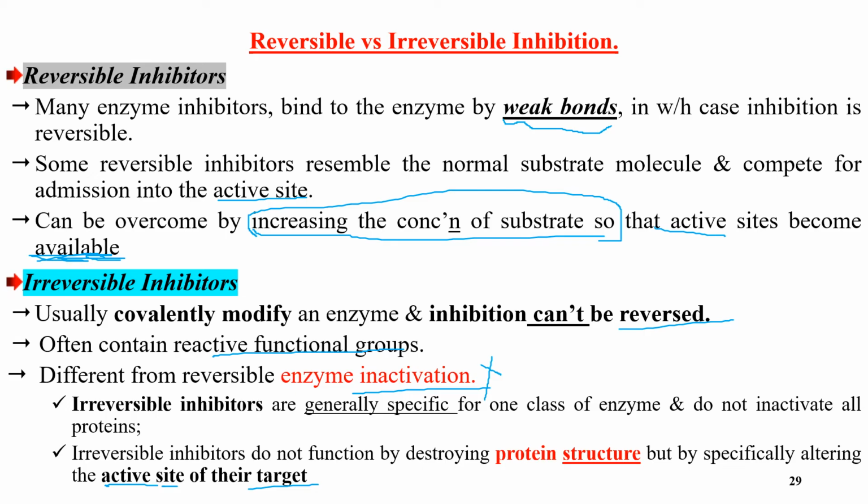So generally, these inhibitors block the active site of enzymes, not general parts of protein structures.